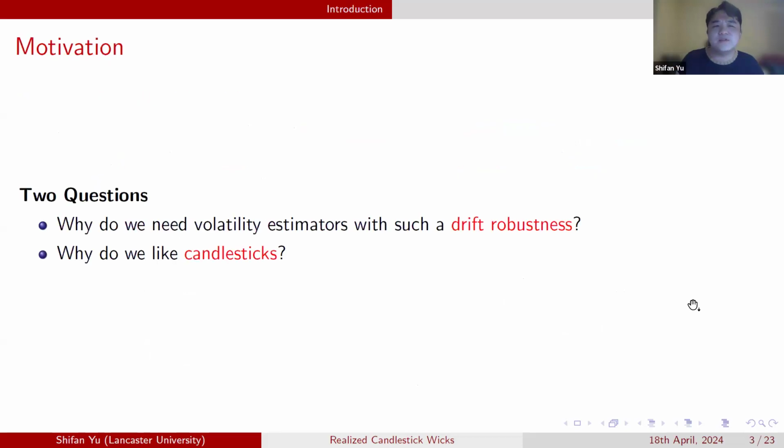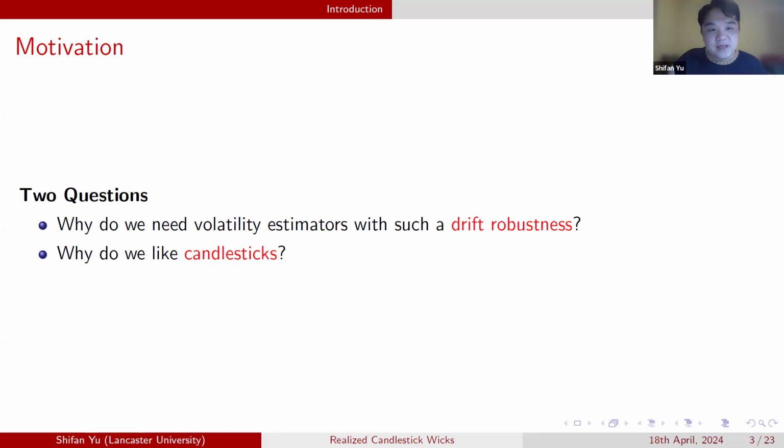Now let's start with the motivation. Two questions. The first question is, why do we still need new volatility estimators with a new type of robustness, with such a drift robustness? That's the first question. The second question is, why do we like this form of high frequency data? Why do we like candlesticks?